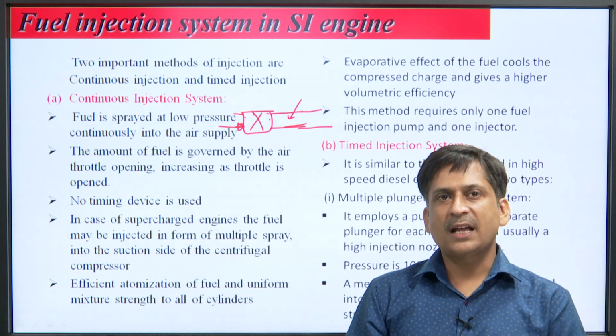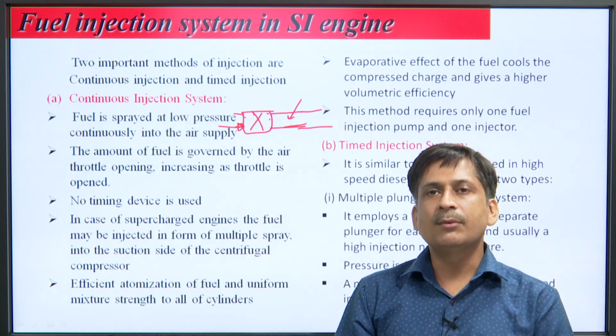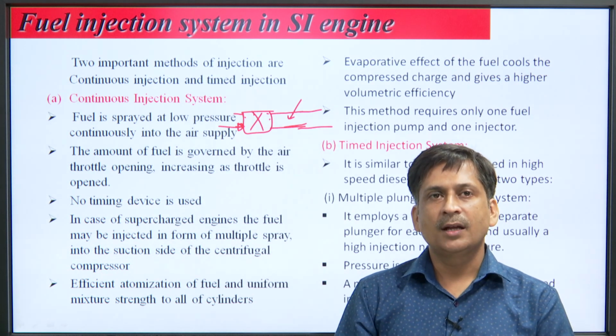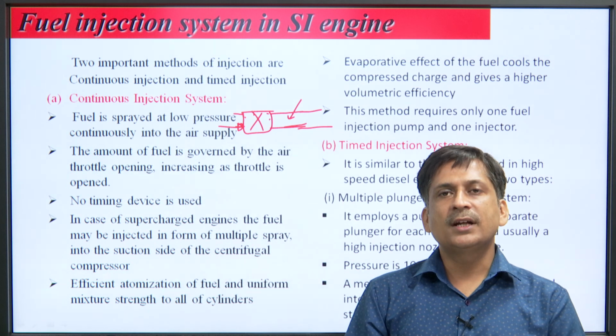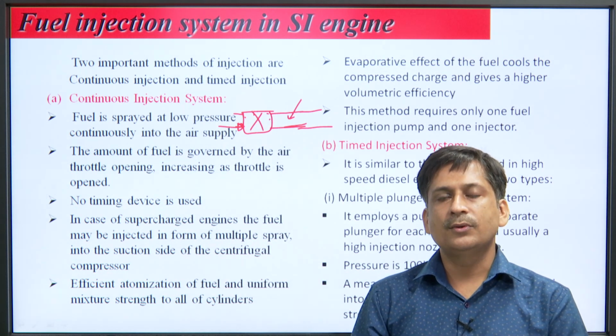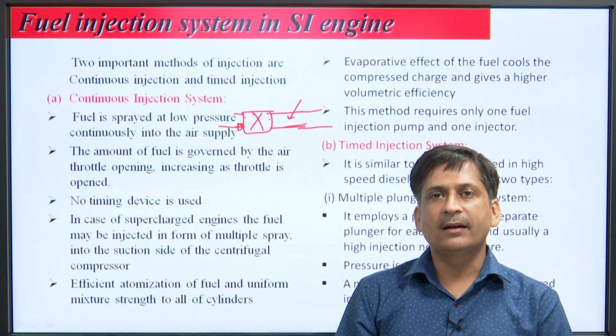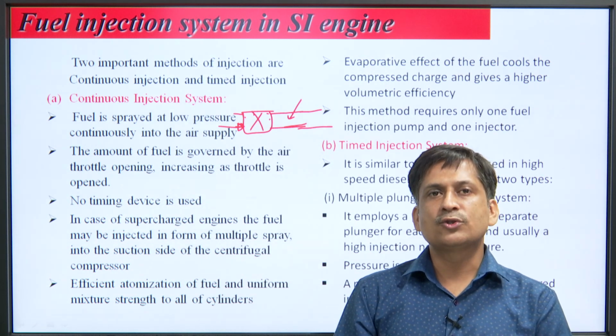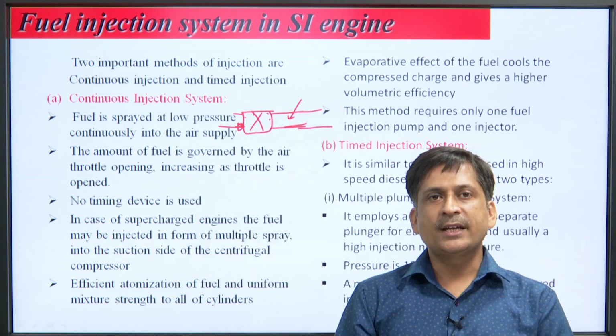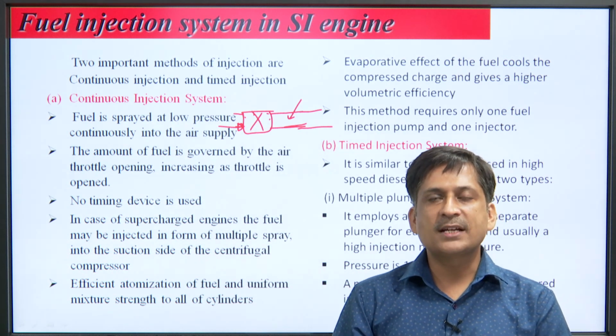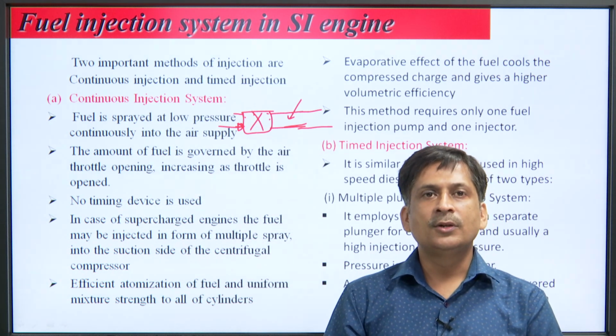There is no timing device, it is totally governed with the help of delta P. You know what supercharging is: if you supply fuel or air at higher density, it is called a supercharged engine. You can use an SI engine as a supercharged engine also.